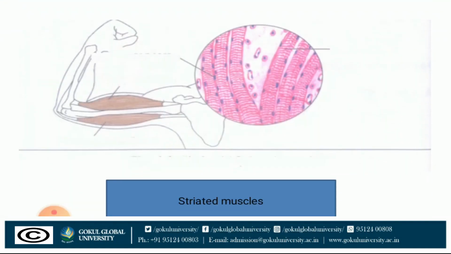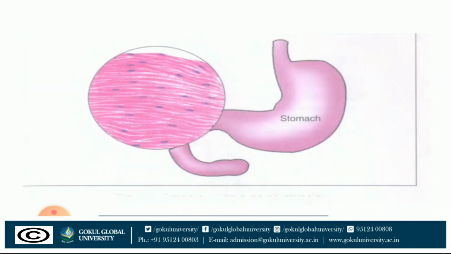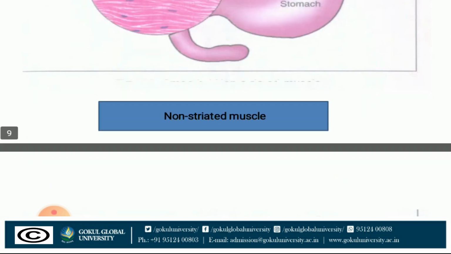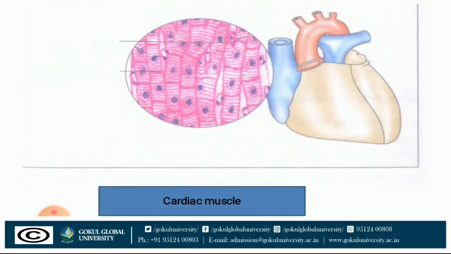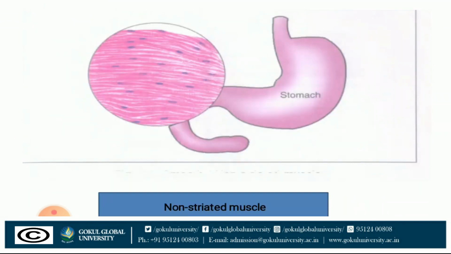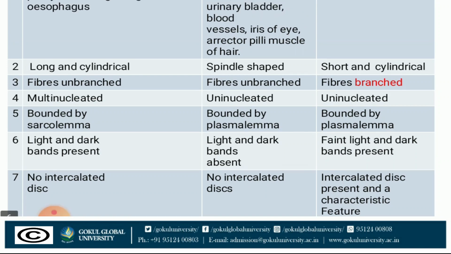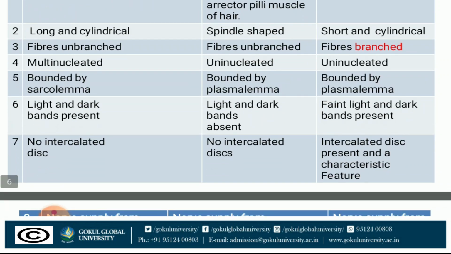This diagram shows the location of the striated or skeletal muscle, smooth muscle location. This diagram shows the location of cardiac muscle. Now, shape.